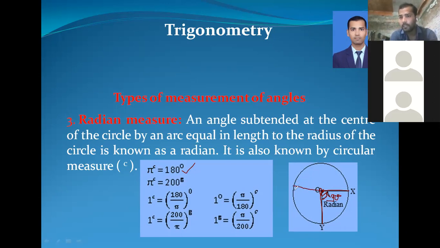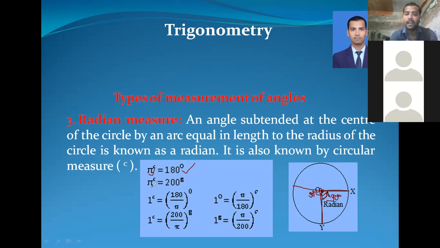If we measure half of the circle, like this, 90 degree and 90 degree, how many degree are there? 180 degree. When we add two right angles, we get 180 degree, which is equal to pi radian.